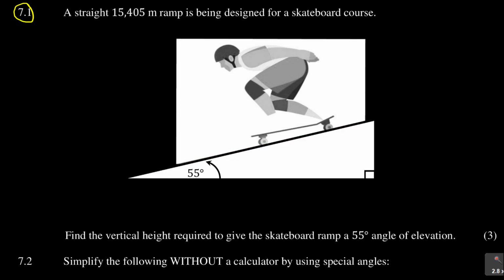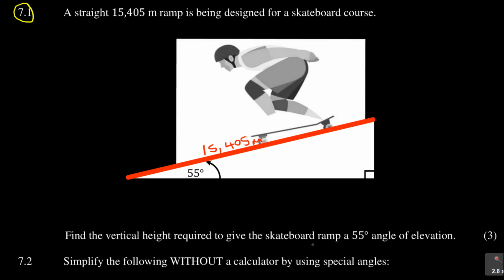Let me use a visible marker to say you have a ramp like that. So this is a straight ramp, and that length there is 15,405 meters. As you can see, the person there on the skateboard.